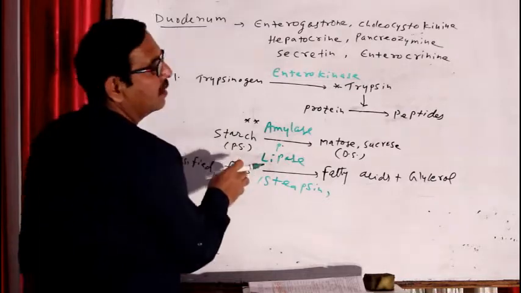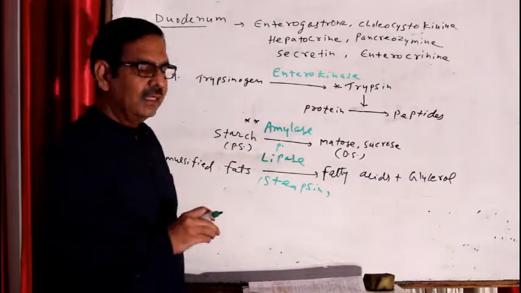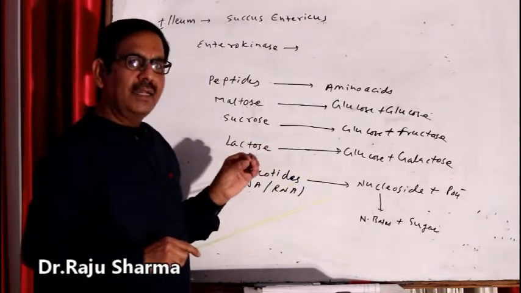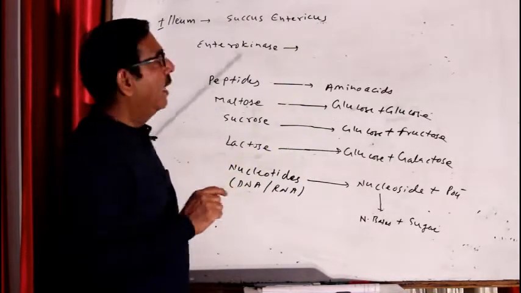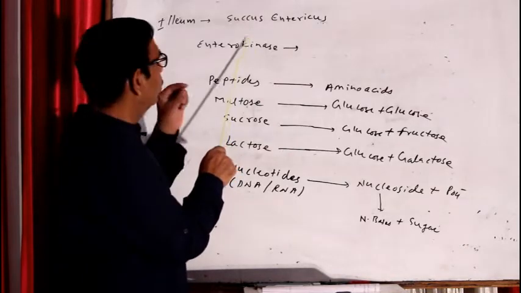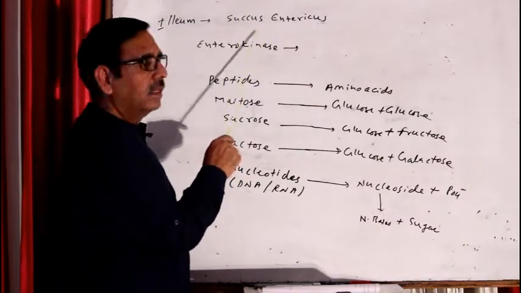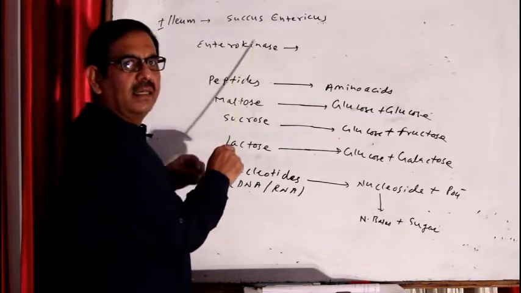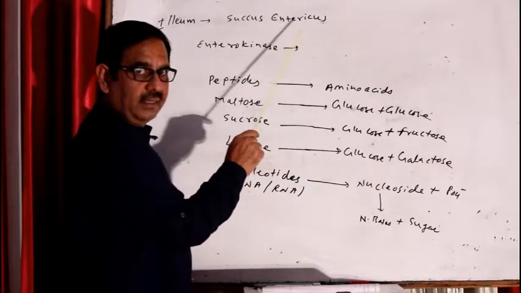And now this food enters the ileum. The ileum is the last part of the small intestine. Its length is approximately 4 to 6 meters and 2 to 2.5 centimeters in diameter, right? When food enters the ileum from the duodenum, the ileum wall secretes intestinal juice. The group of intestinal juices is called succus entericus, right?